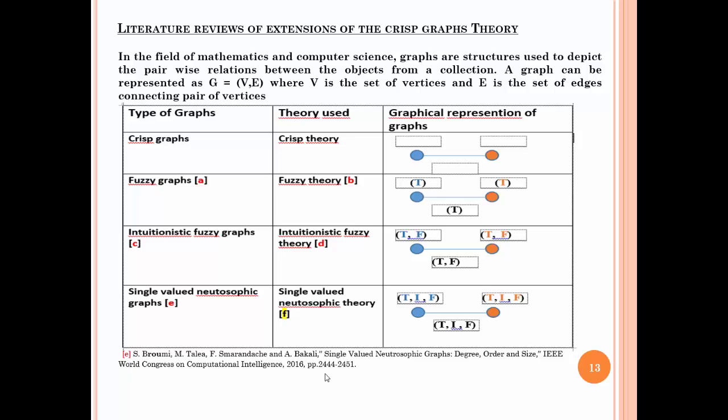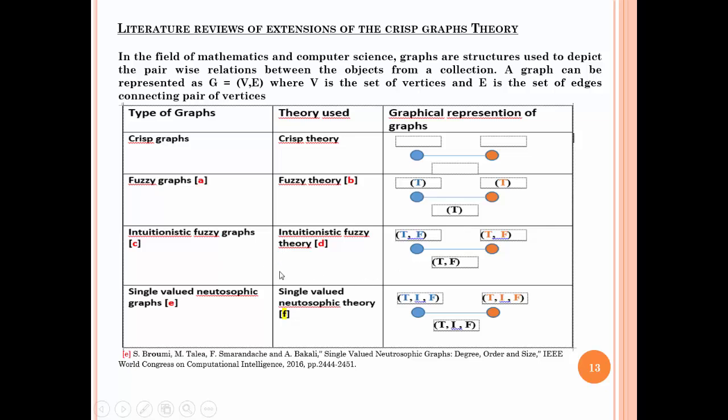In this table, I have described briefly the different types of graphs. The crisp graph is used by crisp theory, and is represented as a graph with two vertices connected with one edge. In the second row, a fuzzy graph, which is applied by fuzzy theory, where the edge and the vertex are labeled by a truth membership.